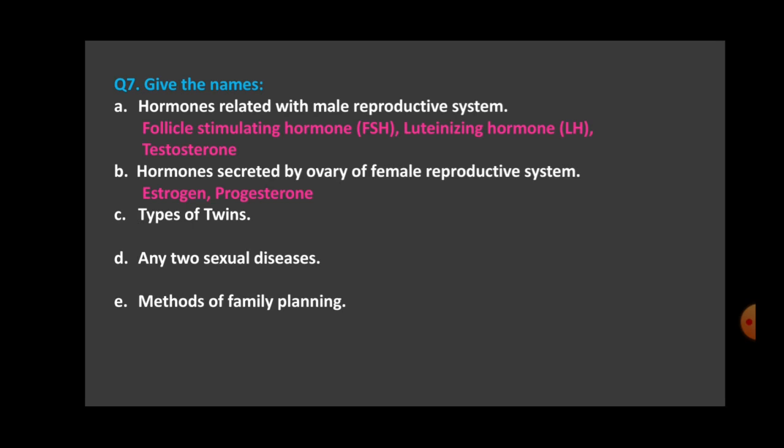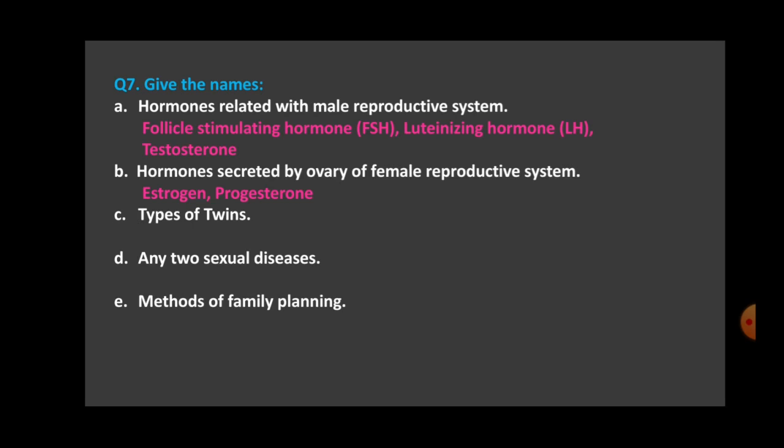Okay. So estrogen and progesterone is secreted by ovary, whereas the upper ones, follicle stimulating hormone and luteinizing hormone, they are common for male and female reproductive system.